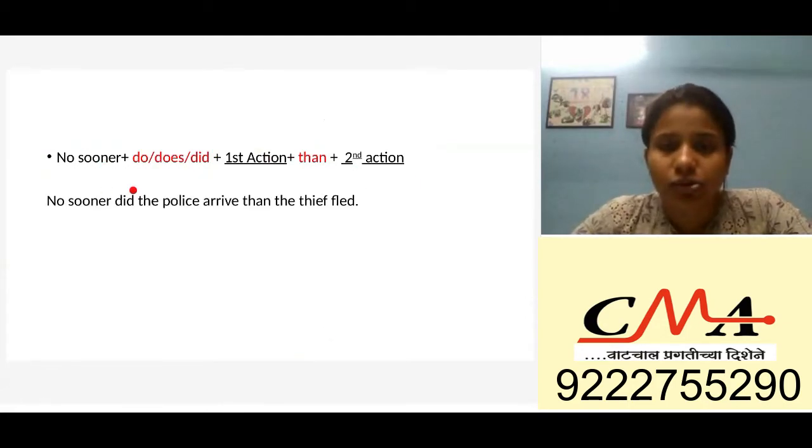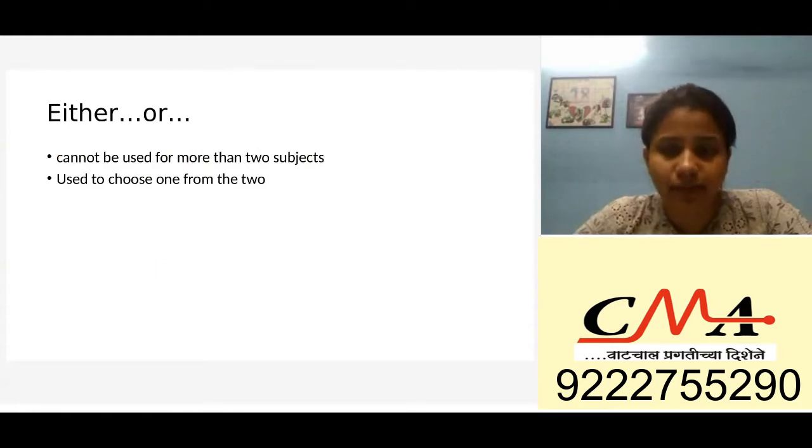So no sooner did the police arrive than the thief fled. Means what? There was no time gap, just the police arrived and the thief fled.